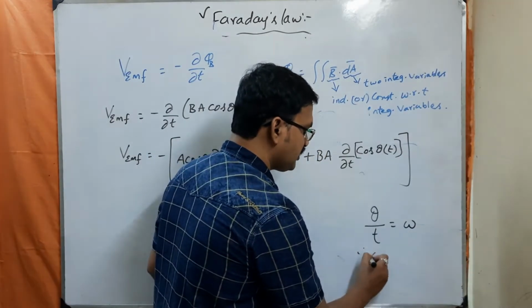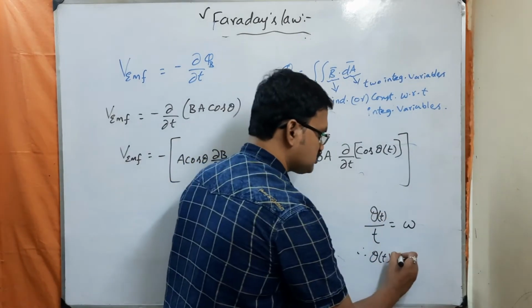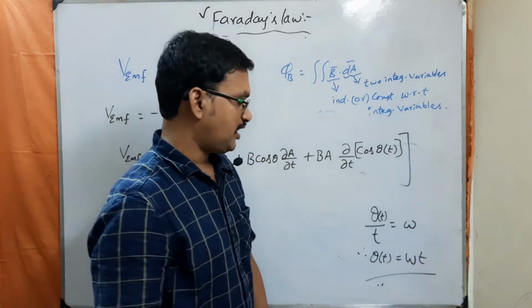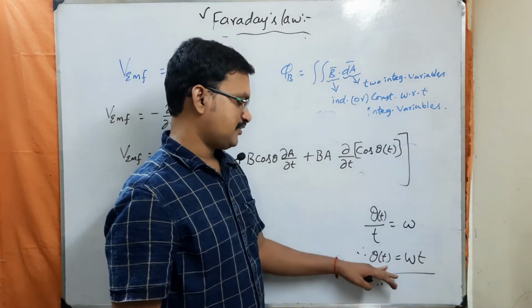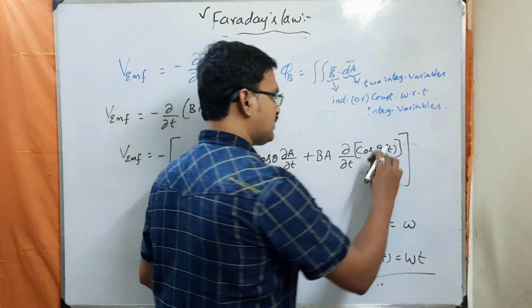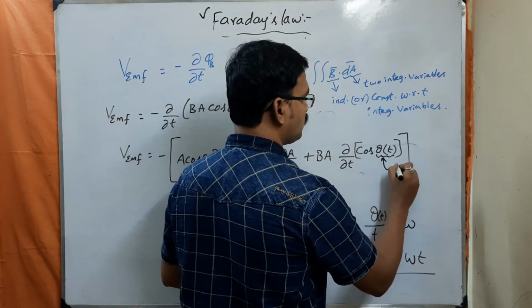So theta of t is equal to omega into t. Whenever theta becomes a function of time, you can replace theta of t with omega into t.